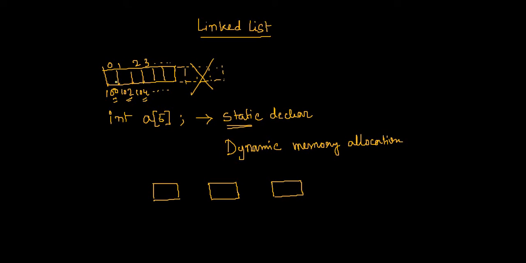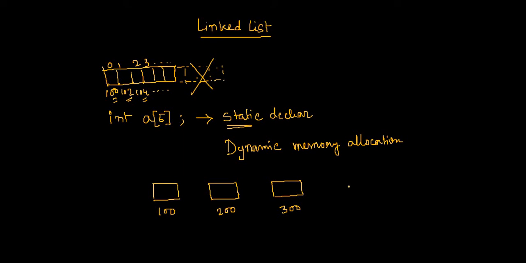They are consecutive by nature. But when you go for dynamic memory allocation, there is no guarantee that if the address of this first box is 100, then the address of the second box will be 102. It can be 200. It can be 300.